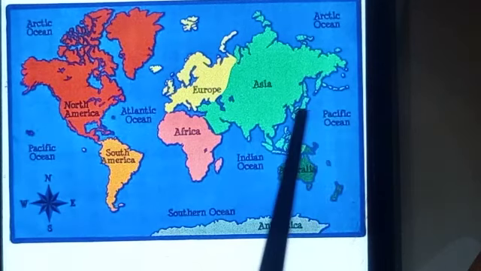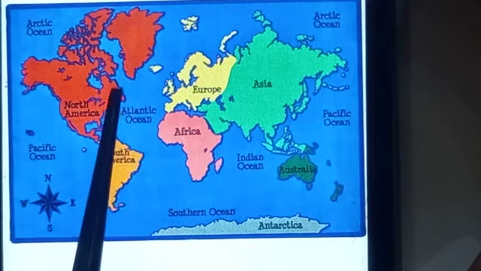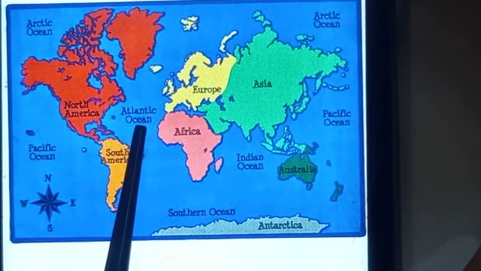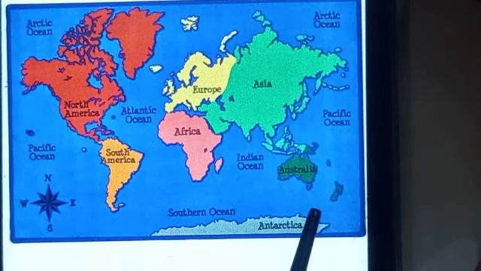Then the third ocean is the Atlantic Ocean. This is the location of the Atlantic Ocean. Then the fourth ocean of the world is the Southern Ocean. This is all the area of the Southern Ocean.